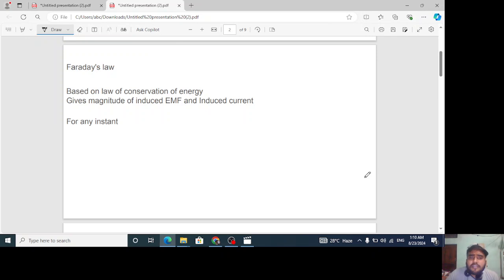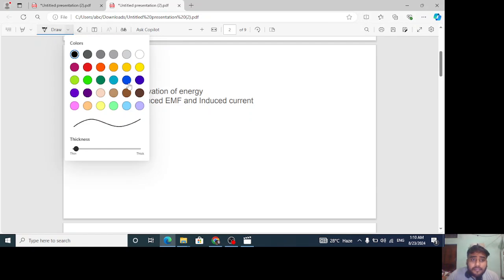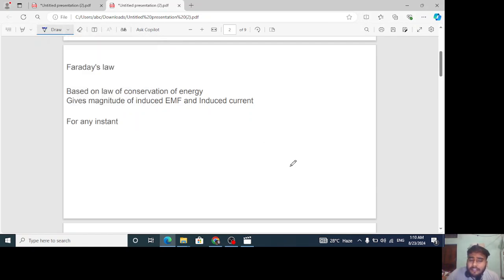Basically, this law is based on conservation of energy. That is the first thing you'll have to remember, a very important point. And the second thing about his law was that the rate of change of magnetic flux is directly proportional to the induced EMF.